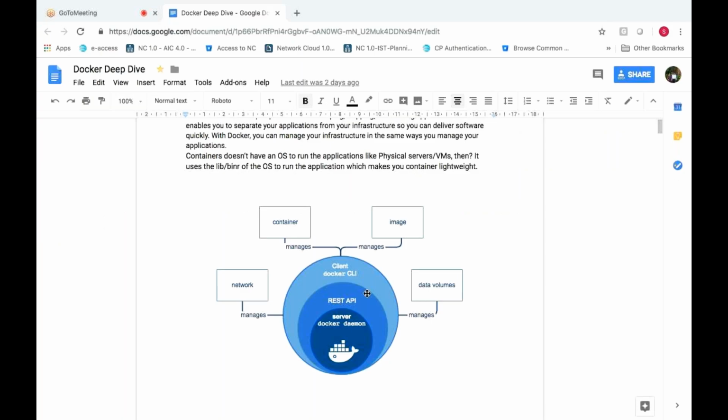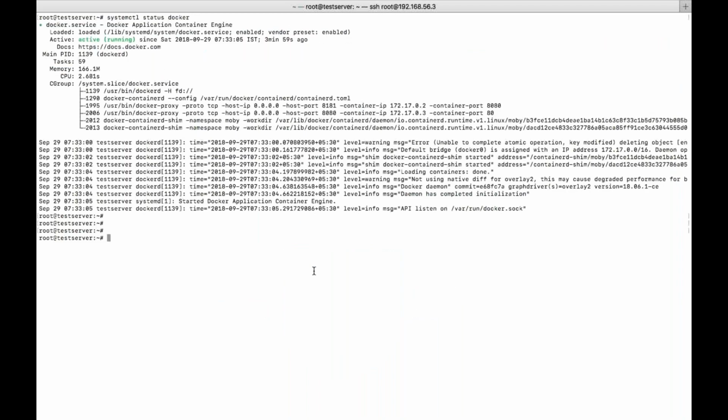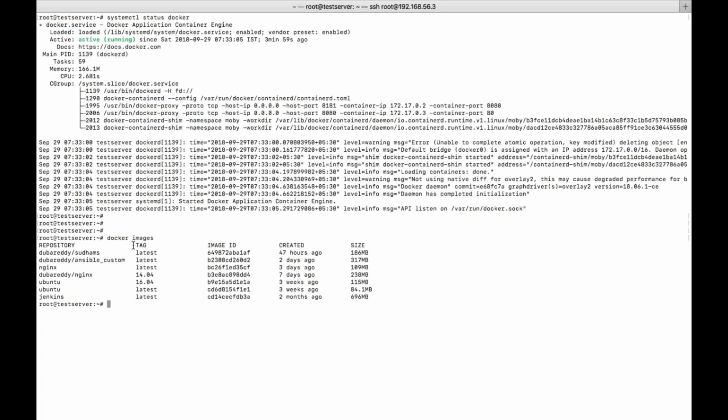So how are you creating containers and all? That is from the CLI, right? So what is the CLI option we are using? docker is the command which we are using in order to communicate with your daemon, to pass the information to the daemon. So someone has to take the responsibility of taking this particular input. Let us say docker images, I have executed this command. Whenever I execute this command, this information needs to be passed to the daemon, and the daemon will search for the images in the local directory, and then it will give the information back to the terminal. So that is what is happening in the background.